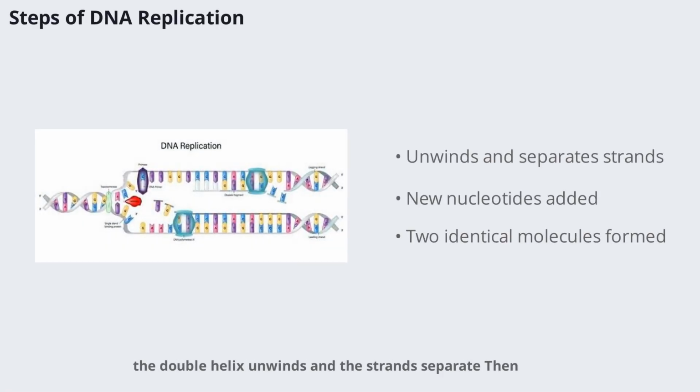DNA replication involves several key steps. First, the double helix unwinds and the strands separate. Then new nucleotides are added to each original strand following the base pairing rules. Enzymes help assemble the new strands, resulting in 2 identical DNA molecules. This process is highly accurate, but occasional errors can lead to mutations.